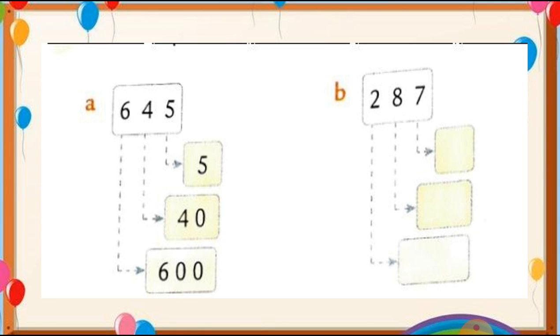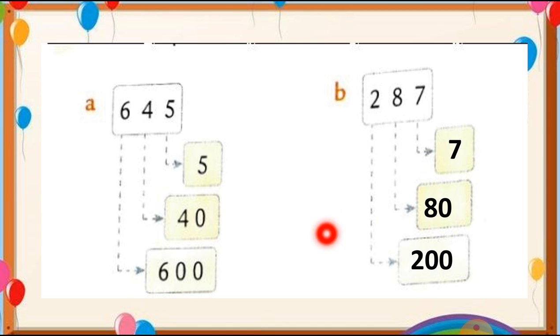Let's see, here is your textbook exercise and number A is already done for you. You can see the place value of 6 is 600, the place value of 4 is 40 and the place value of 5 is 5. See, here is number B. Let's write down the number B's place value first. Here the place value of 7 is 7. The place value of 8 is 80 because we put 1 0 with it. And number 2 is at the hundreds place, so we can put 2 0 with it. So here is the place value of 2.